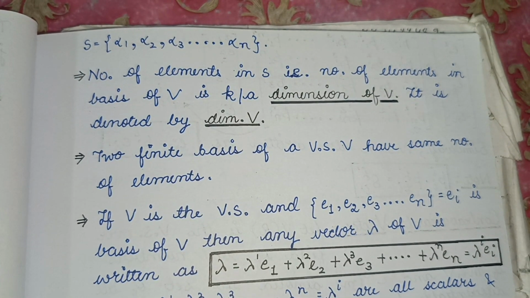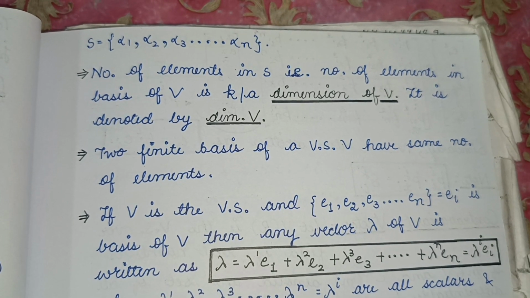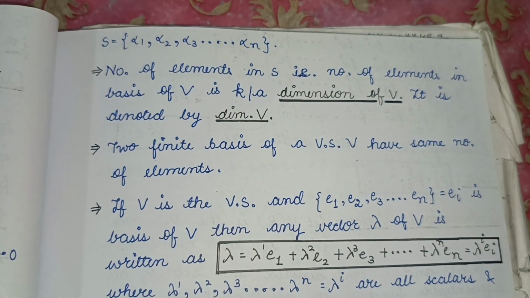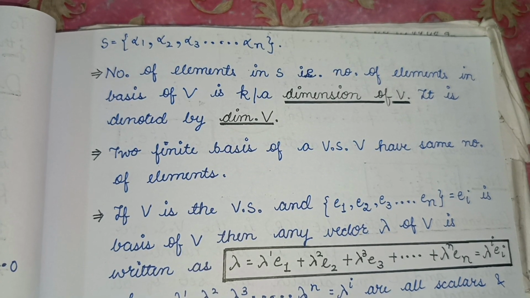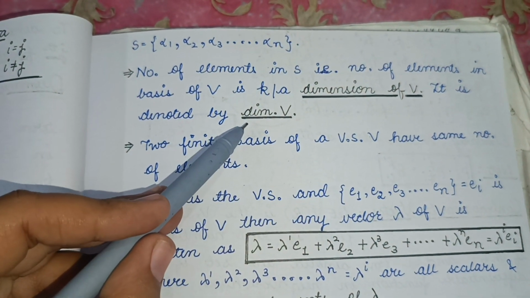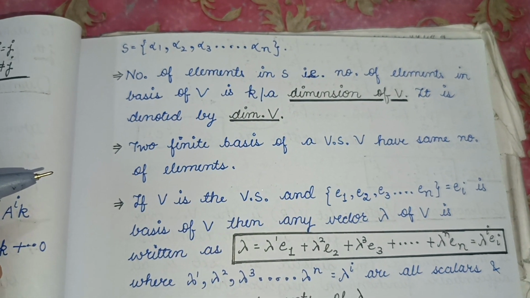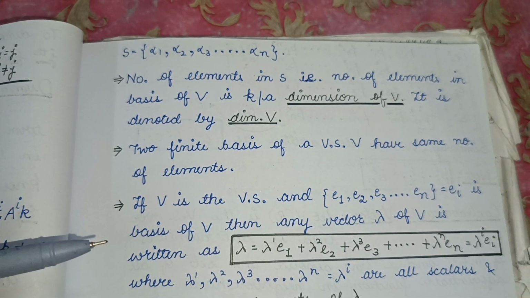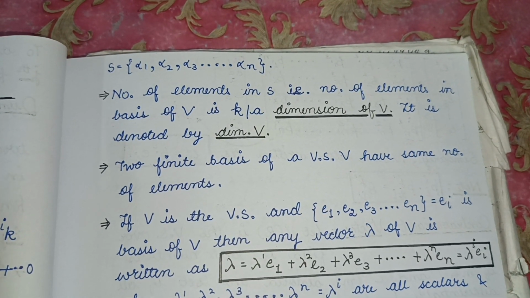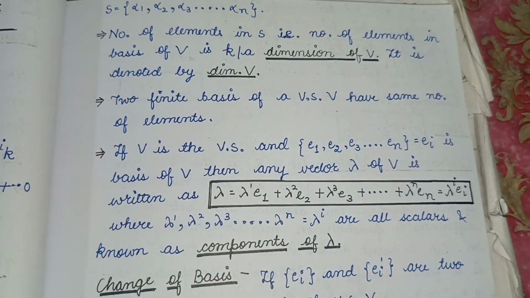The number of elements in S, which is the subset of V and is known as a basis of V, is also known as the dimension of V. Like the number of elements in the subset S of V is known as the dimension of V, and it is denoted by dim V. And also two finite bases of a vector space V have the same number of elements. Like if there is a vector space V and there are two bases, two subsets S of V, then they have the same number of elements.